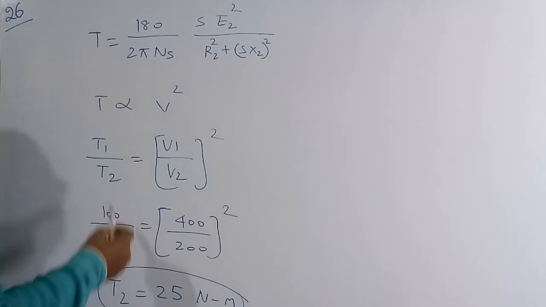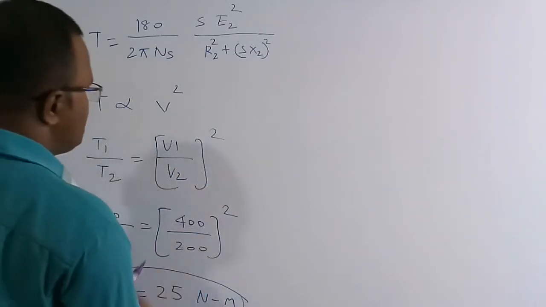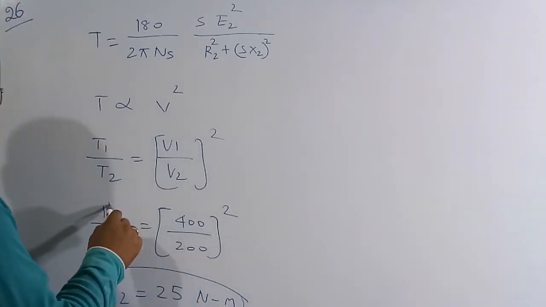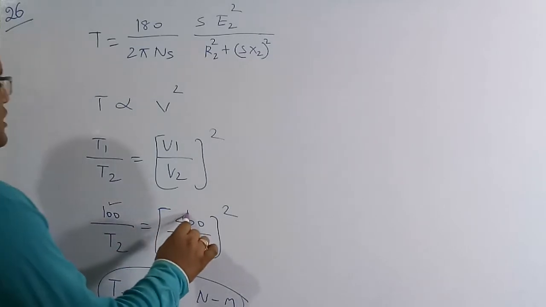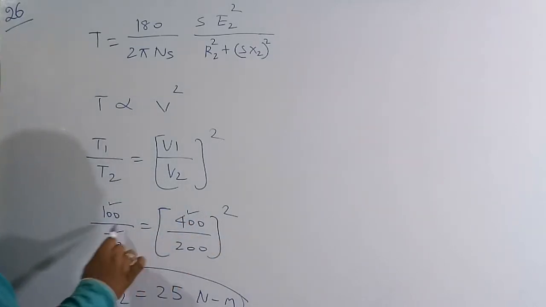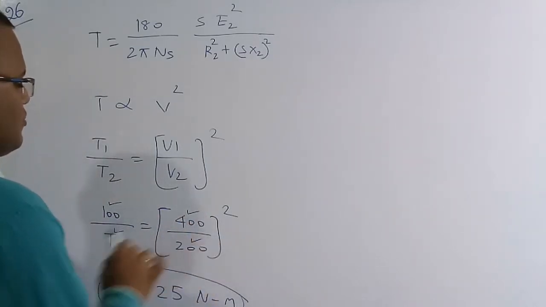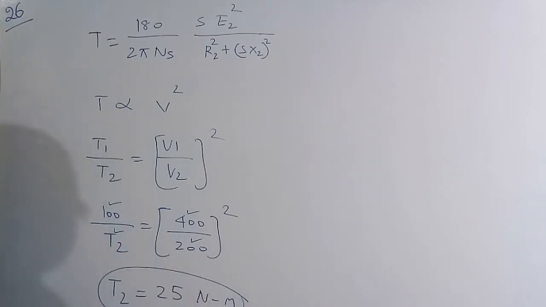So here we can say T1 by T2 is equal to (V1 by V2) whole square. So 100 Newton meter is developed for a voltage of 400 volt. I want to find what is the torque T2 for a voltage of 200 volts. If you solve this equation, we are going to get the torque developed will be 25 Newton meter.